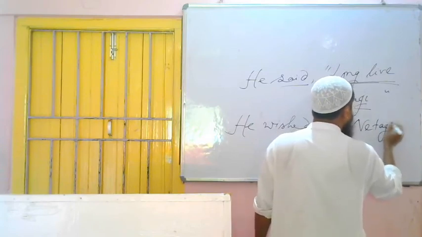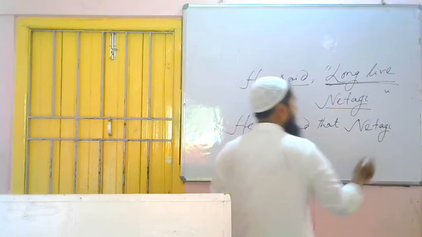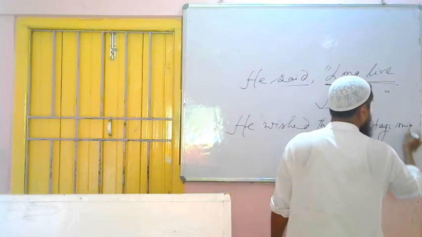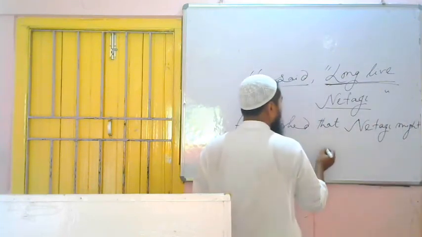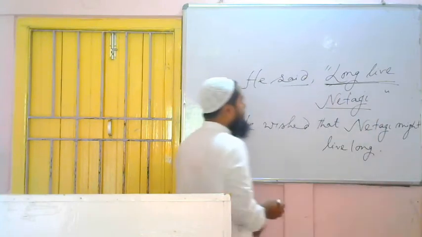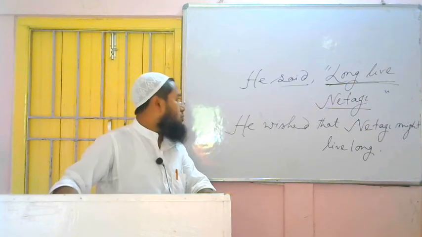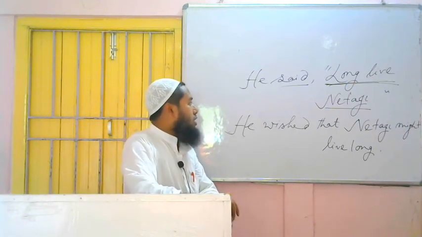Then this extra word: though there is no "may" in the sentence, as it is an optative sentence you have to write "might". Netaji might, then "long live" will become "live long". Finished. Very simple.